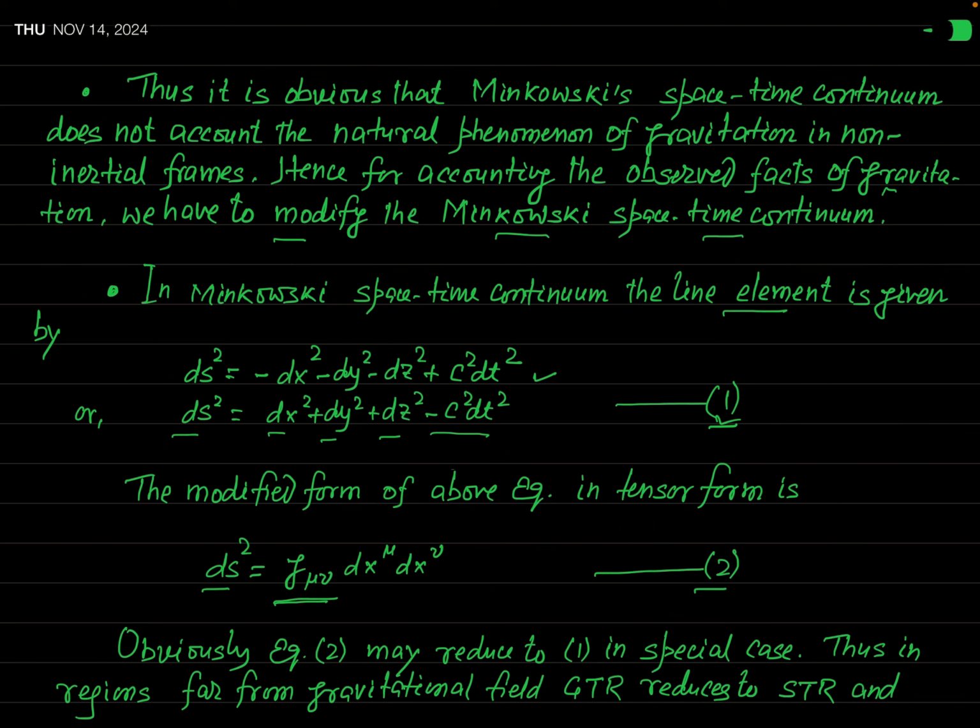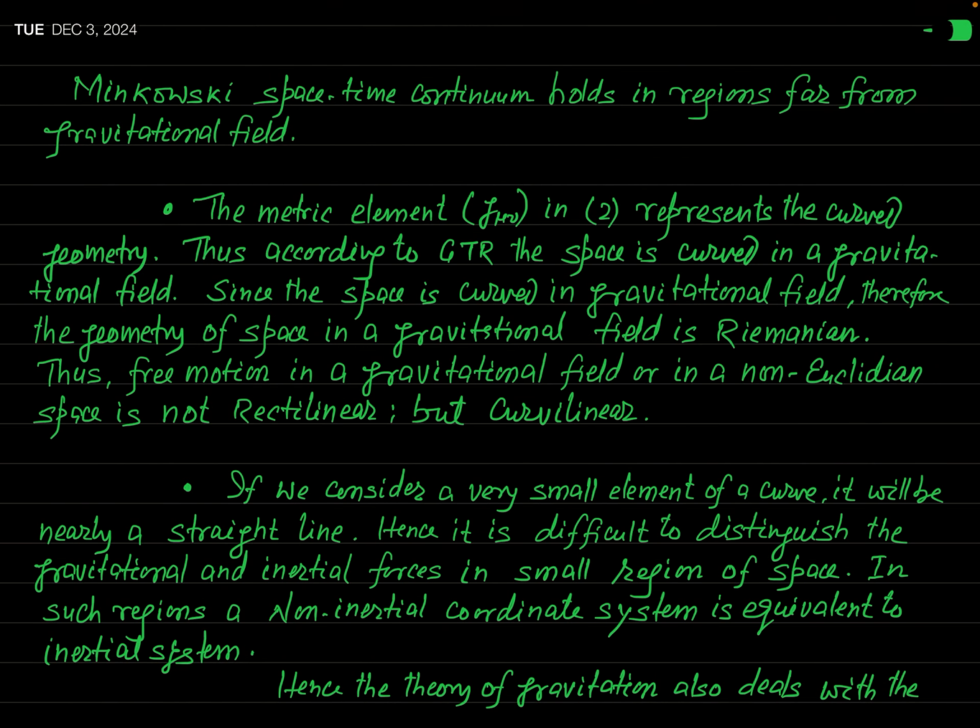So if this equation 1 is derivable from this general result, then you can say that in the region which is far from gravitational field, the general theory of relativity reduces to the special theory of relativity. It means if you are not talking about a space where gravity exists, then the special theory of relativity is all right. Okay?